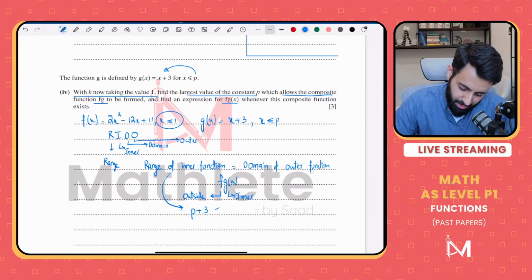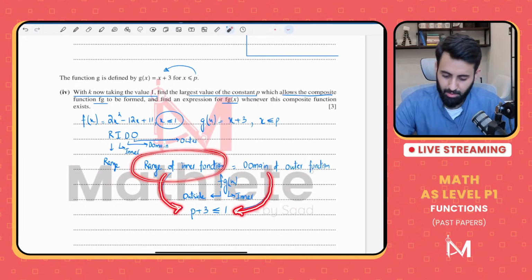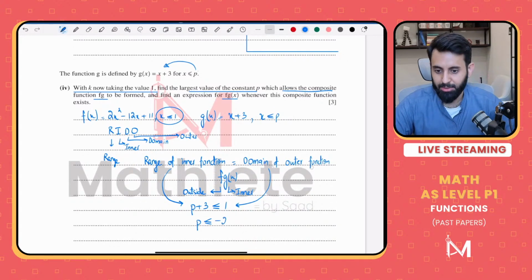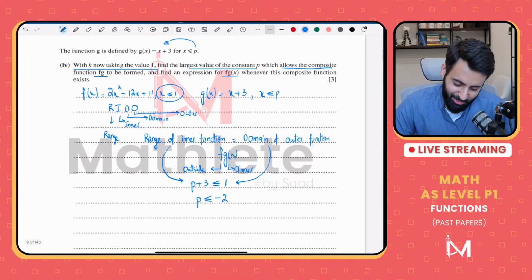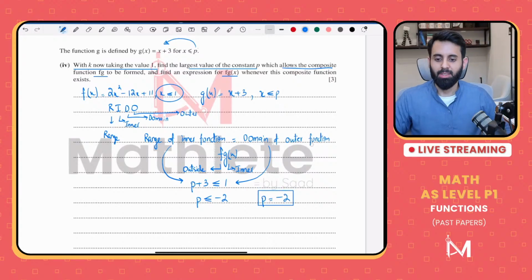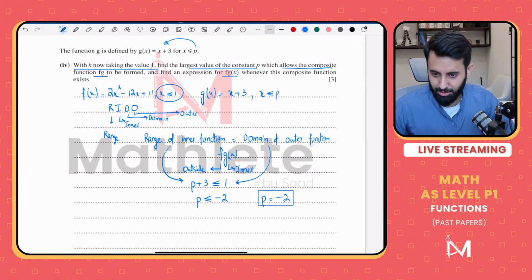So that means p plus 3 is less than or equal to 1. I repeat: the range of the inner function is equal to the domain of the outer function. Now, let's find out the value of p. So p is less than or equal to minus 2. And what was the question asking for? The question is asking us to find the largest possible value of p, and that is equal to minus 2. That's it. So remember this, RIDO: range of the inner function is equal to domain of the outer function.